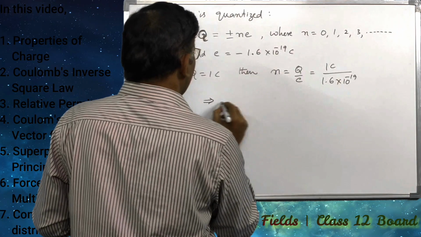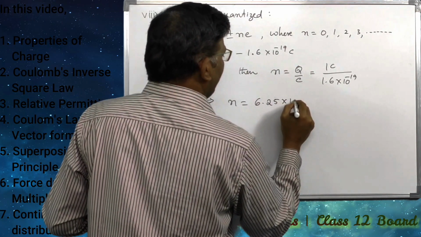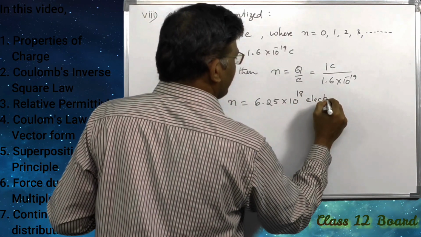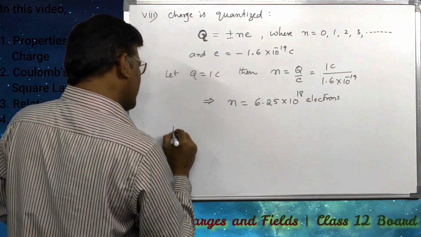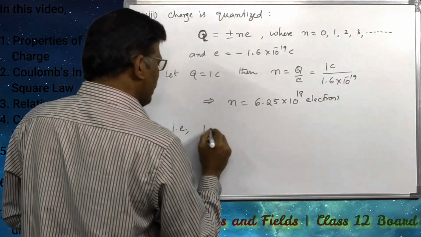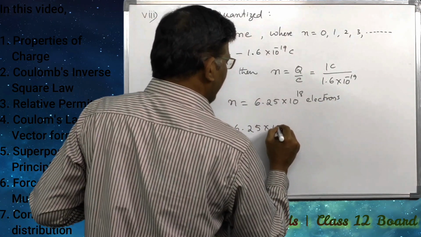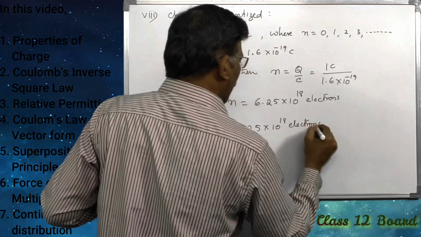So that implies N is equal to 6.25 into 10 to the power of 18 electrons. That is, 1 coulomb of charge contains 6.25 into 10 to the power of 18 electrons.